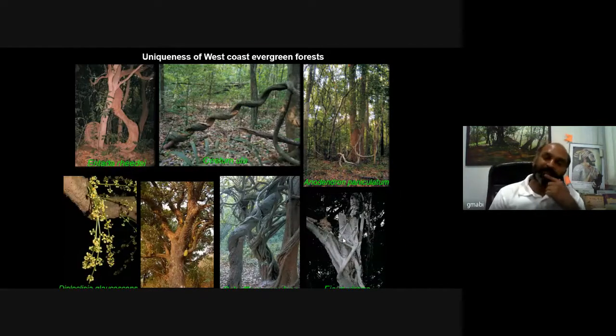Then, of course, the botanical heritage like lianas, meaning woody climbers, is also one of the heritage. As you can see, this is called Garambi, Entada rheedii. This is again very interesting. Then we have Gnetum ula, a gymnosperm species which is present in the Western Ghats. So a lot of interesting liana species in the Western Ghats.